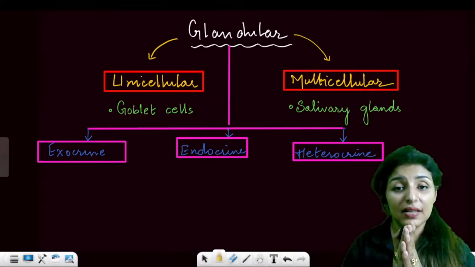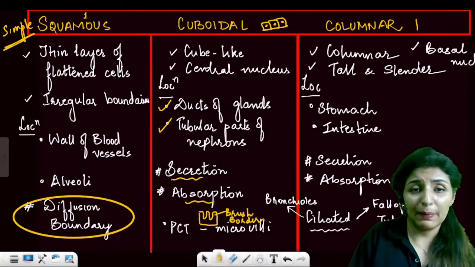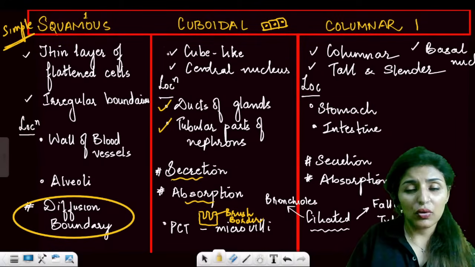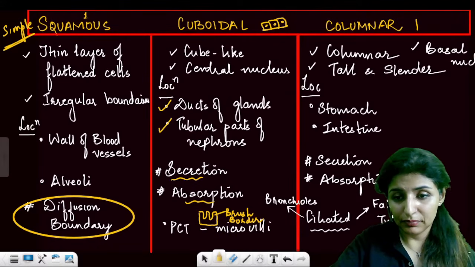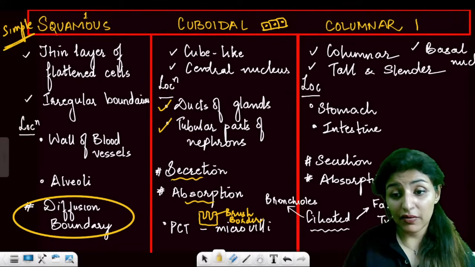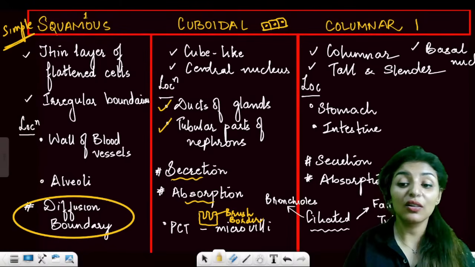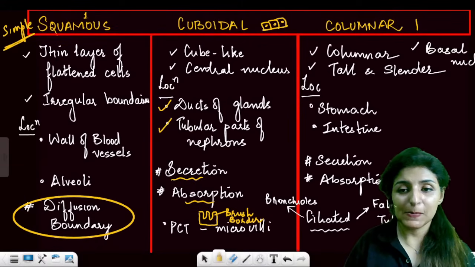Now we have this, wait a second. We have one more type of simple epithelium, which is pseudostratified. There's some glitch. This is a very heavy PDF basically, because there are 3 chapters and I've made notes for all 3 chapters in one. Wait a second.